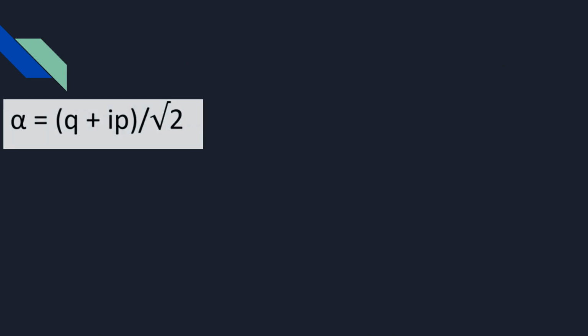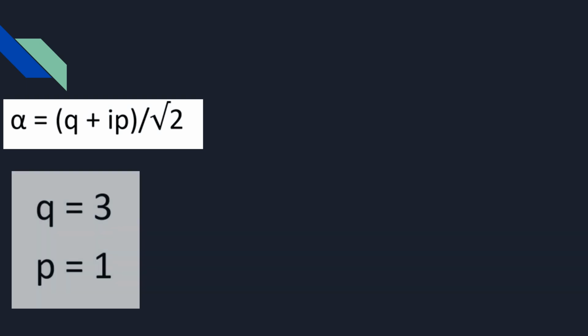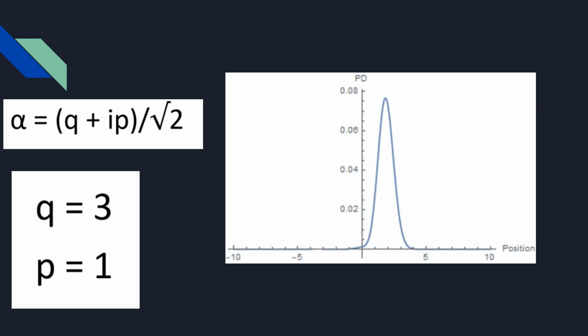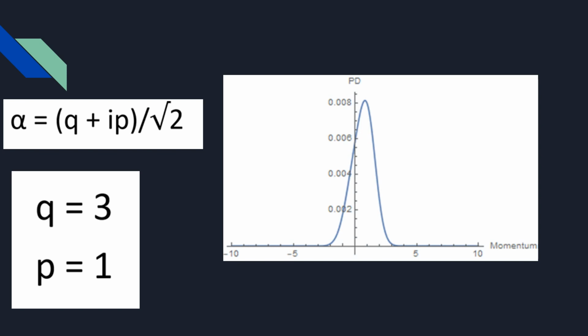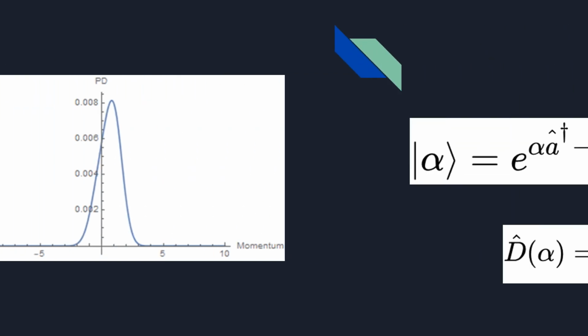Using group theoretic methods, we can show that the space of coherent states is symplectomorphic to the complex line, with the connection given by alpha equals (q plus ip) over root 2. This also means that for a state alpha, the position probability density peaks at q, as can be seen, and the momentum one at p, as can be seen. Thus, we are actually working with a most classical quantum state.